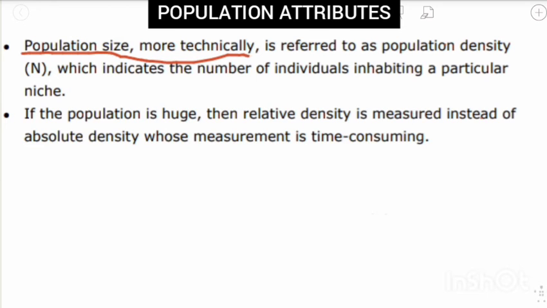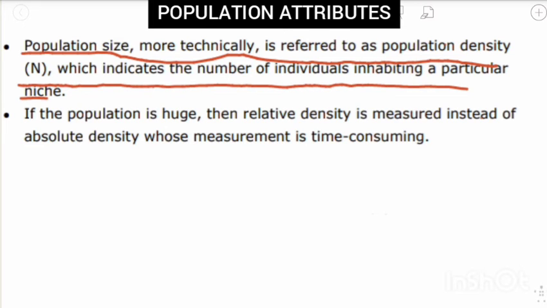Population size, more technically, is referred to as population density N, which indicates the number of individuals inhabiting a particular niche. Basically, population size we commonly call population density. Population density is denoted by N. This mainly helps in counting the number of individuals. It means the number of individuals present per unit area. Very simple.